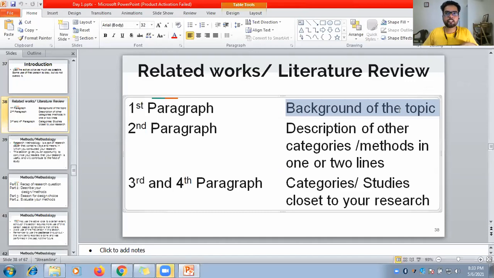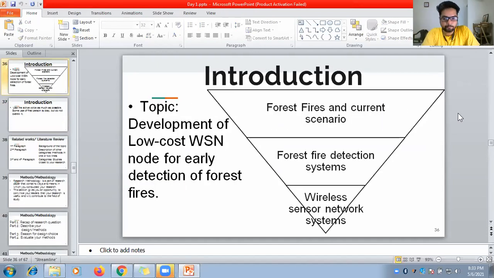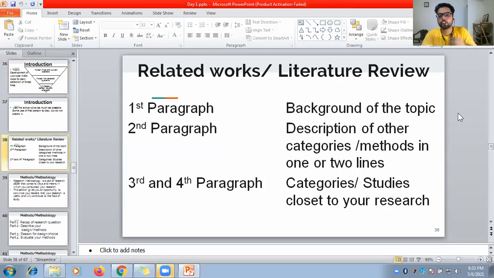See, the example that I gave on this slide: right now I'm working on forest fire detection, which has so many ways. Forest fires can be detected using a satellite, using a video. There can be other ways to do the same work. So in the second paragraph, you have to describe other ways of doing that same work in one or two lines.